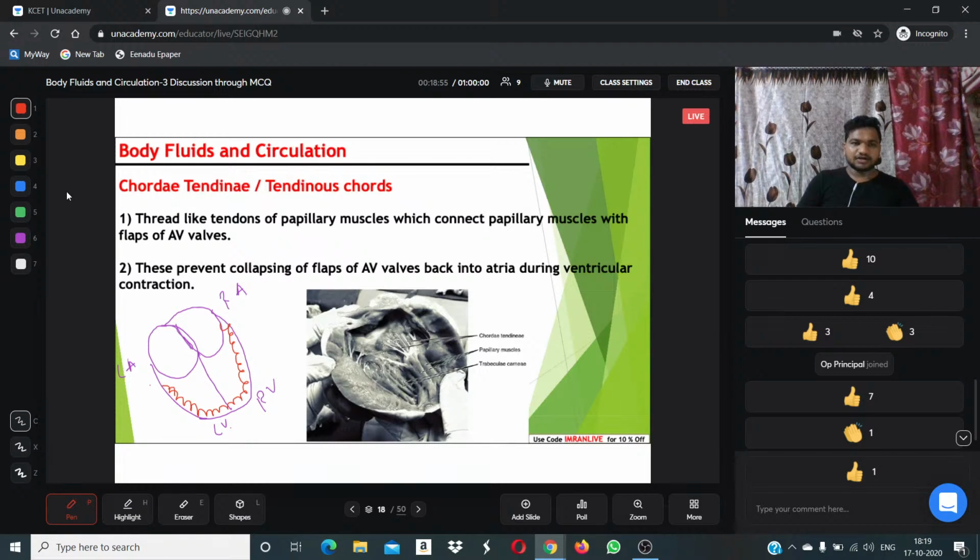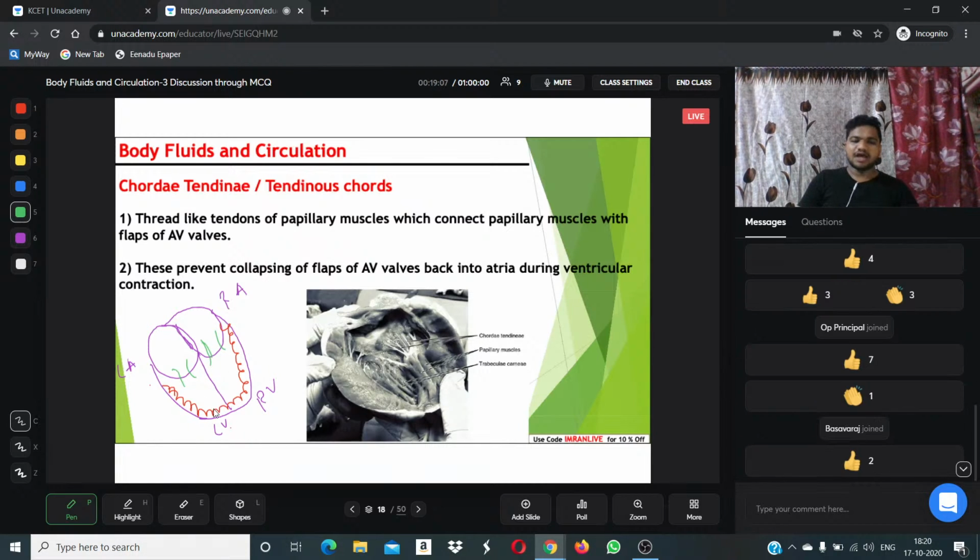Then we studied that also at this region, I will change color so you will understand better, here also we have muscular openings. We studied the presence of muscular openings here, and in the lower part we have muscular ridges. Other than these, we have special thread-like structures which are connected from the muscular ridges to the muscular openings. These thread-like structures help in holding, so that the flow does not reverse.